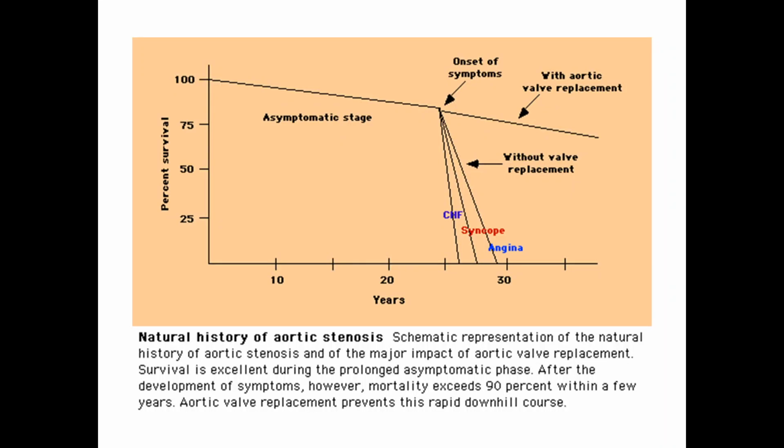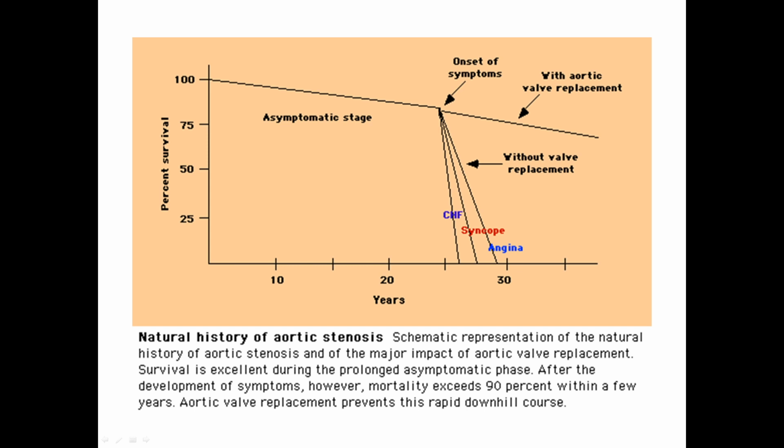Aortic stenosis course is prolonged. Aortic stenosis may be asymptomatic. This asymptomatic stage may last even more than 25 years. But when symptoms begin, the onset of symptoms may be represented by angina, syncope, or chronic heart failure.